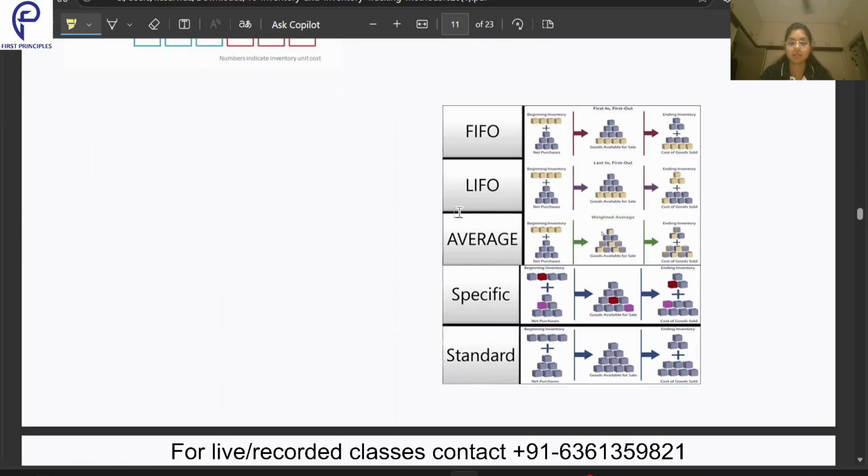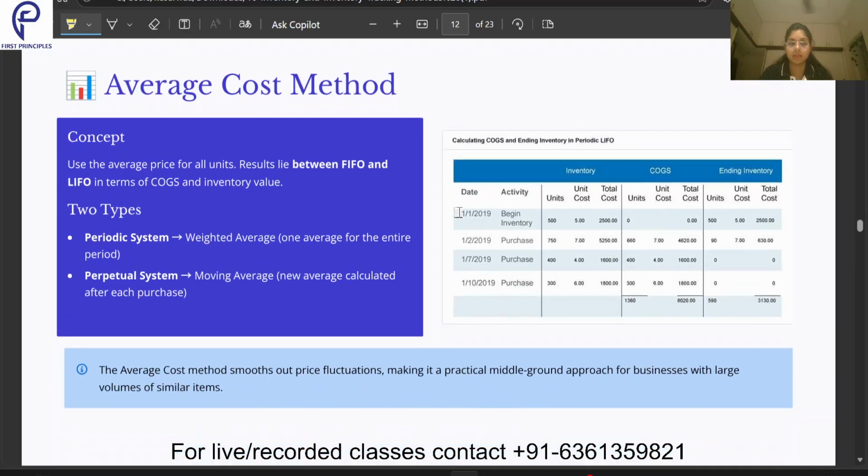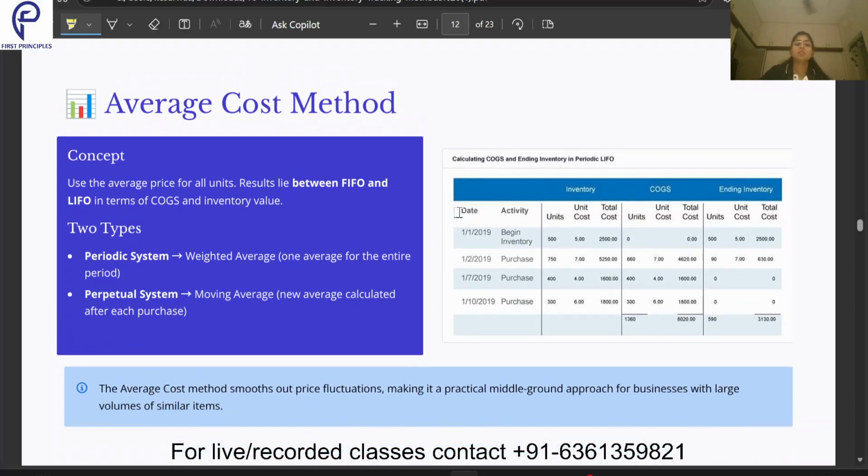Coming to the average cost method. In the case of the average cost method, the results will lie between FIFO and LIFO in terms of COGS and inventory value. That means it will not be more than this. Suppose as per FIFO my ending inventory is 1000, and as per LIFO my ending inventory is 1200. As per the average cost method, my ending inventory will be somewhere between 1000 and 1200. That's what this concept is saying.